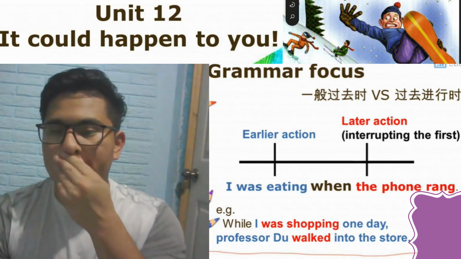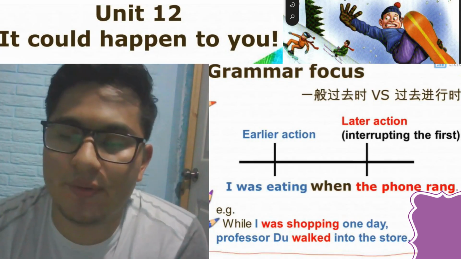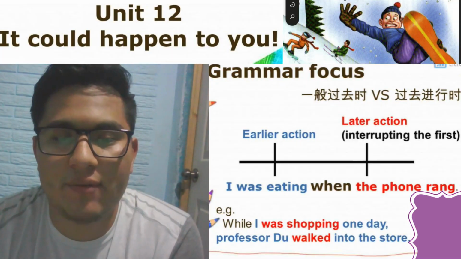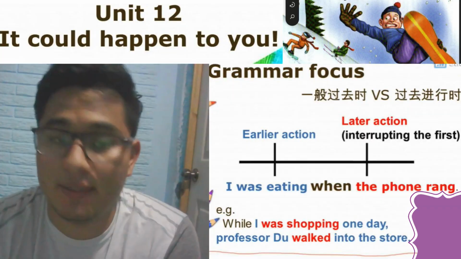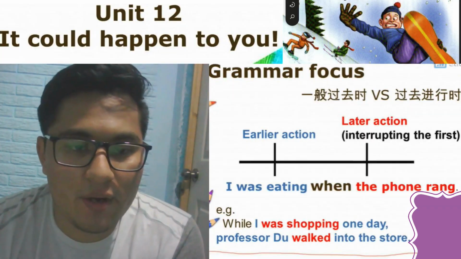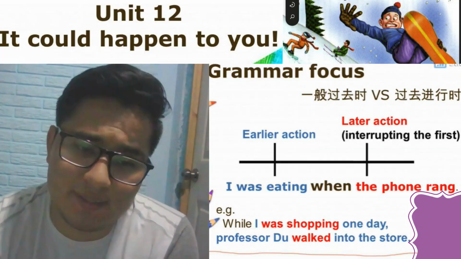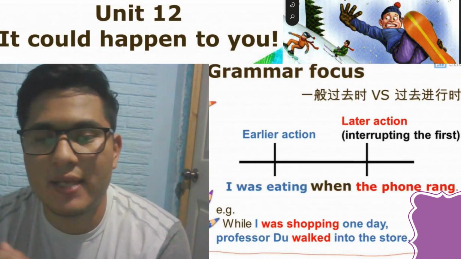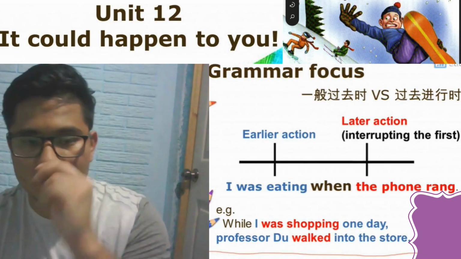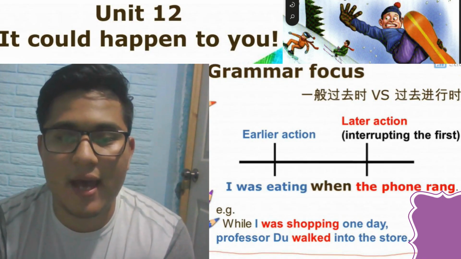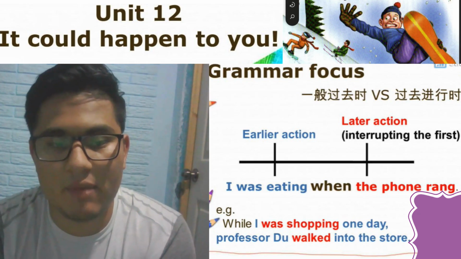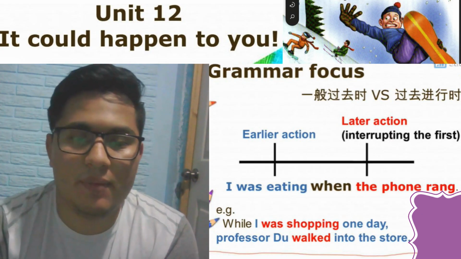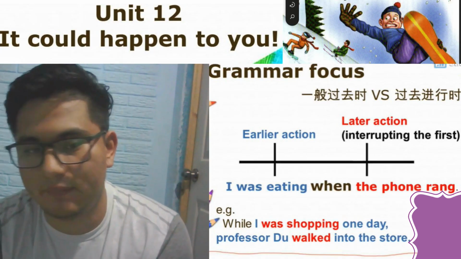Now we are going to see the past continuous. The past continuous shows us that an action was already in progress at a specific moment in the past. What were you doing last night? For example, this is a question that we have in this tense. What were you doing last night at 8 p.m.? And the answer, using the past continuous, is I was studying in my room. This means I started studying before 8 p.m. and continued after 8 p.m.